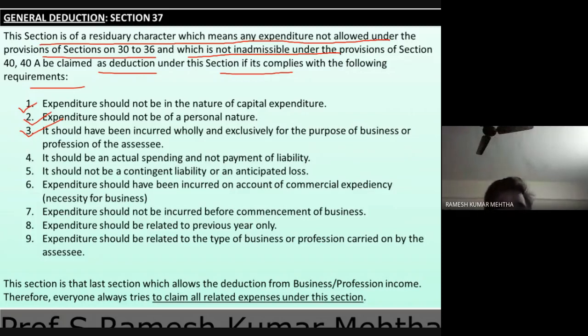Next one is expenditure should be related to the type of business or business carried on by the assessee. So I will not discuss much about this.